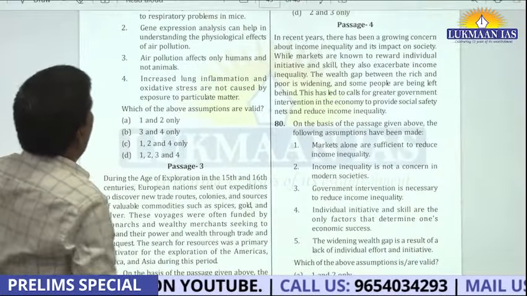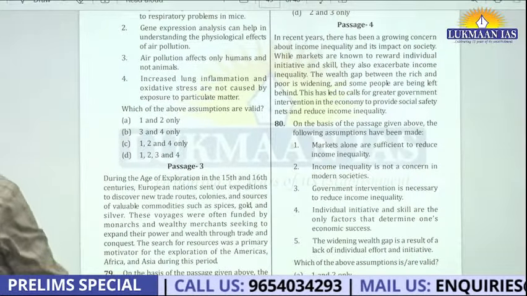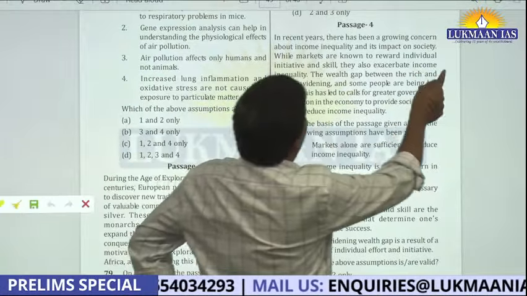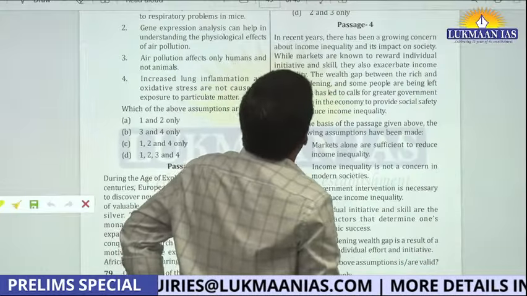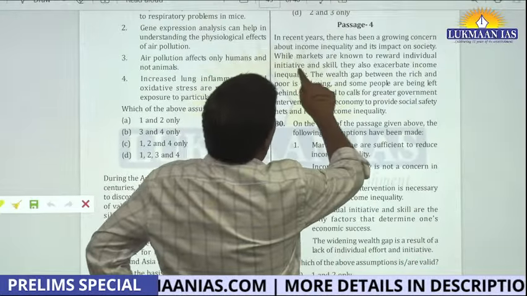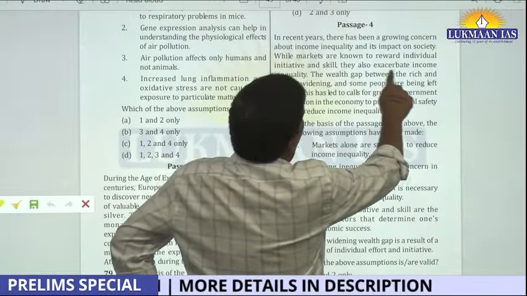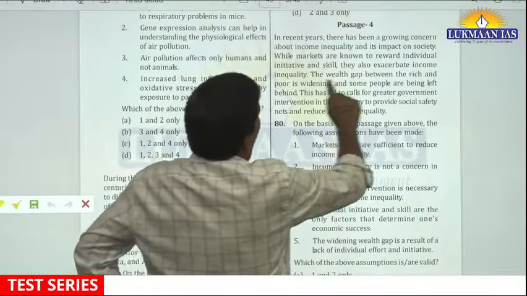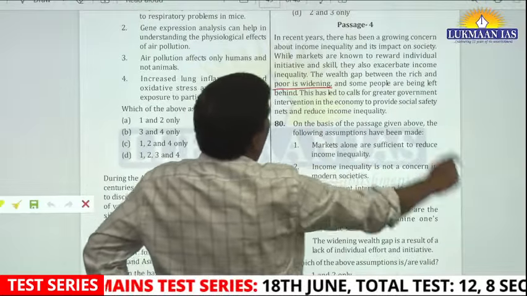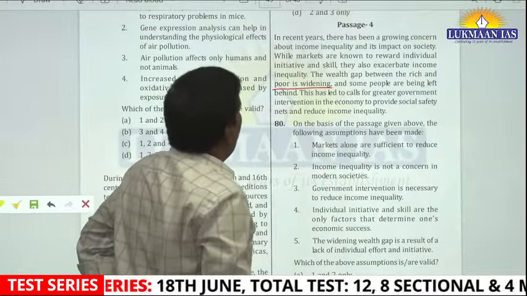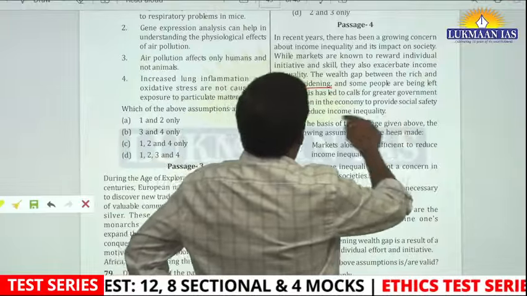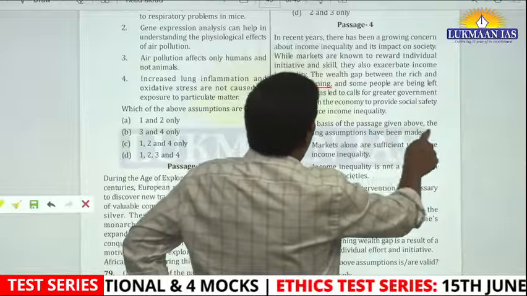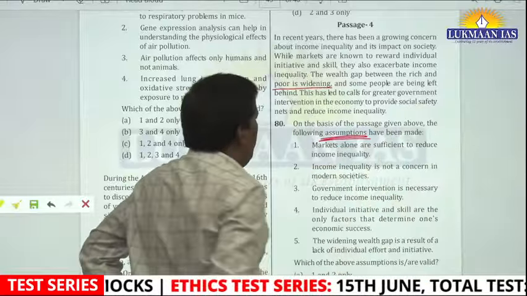Okay, this is the last question of today's discussion. In recent years, there has been growing concern about income inequality and its impact on society. While markets are known to reward individual initiative and skill, they also exacerbate income inequality. The wealth gap between the rich and poor is widening, and some people are being left behind. This has led to calls for greater government intervention in the economy to provide social services. On the basis of which of the following assumptions has this been made?